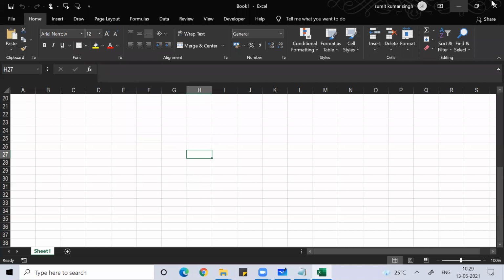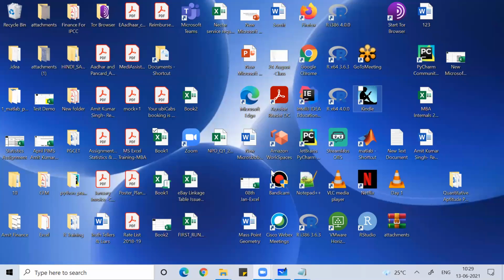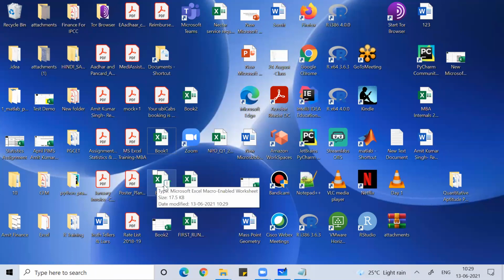So now it is saved in Excel macro-enabled workbook format. Okay, so can you see the difference, guys, between the other Excel workbook and this workbook? You can automatically see the difference.